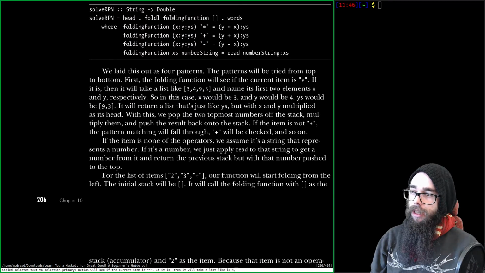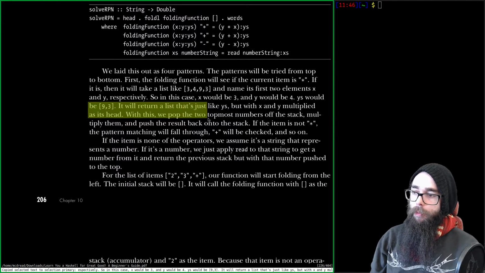Exactly. The head and the second element. Ys would be the tail, the rest of the list. It will return a list that's just like ys, but with x and y multiplied as its head.